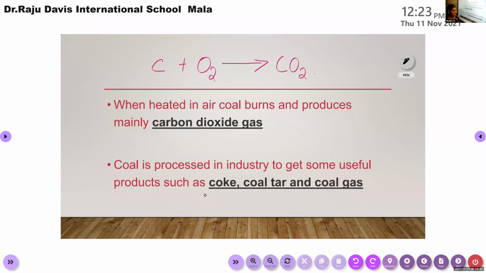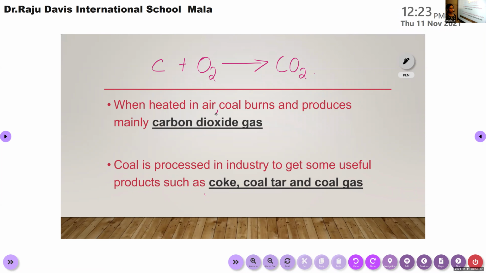Adityan, can you please read the slide? When heated in air, coal burns and produces mainly carbon dioxide gas. Coal is processed in industries to get some useful products such as coke, coal tar, and coal gas. Okay.